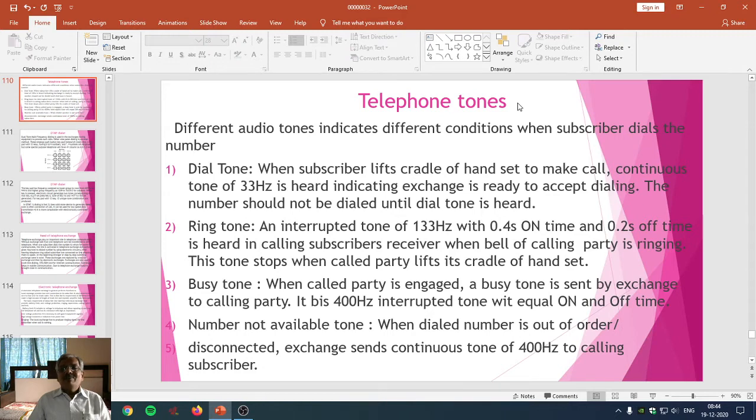So that's how we can say the telephone exchange provides different audio tones to indicate different conditions.